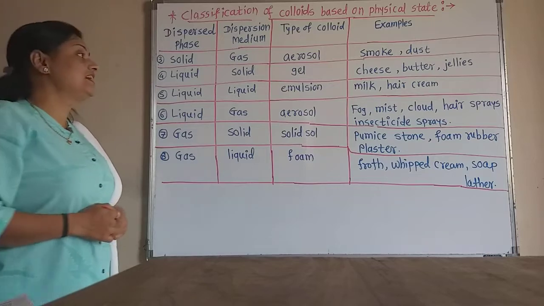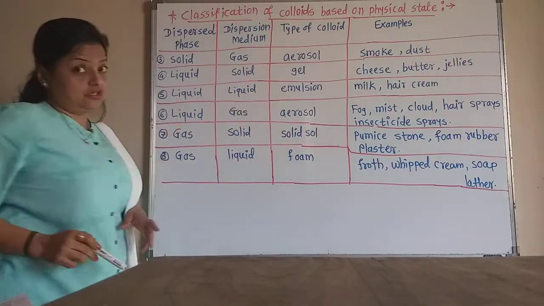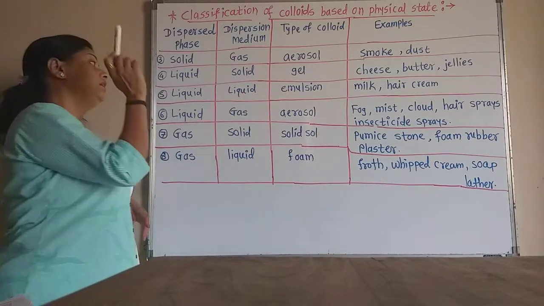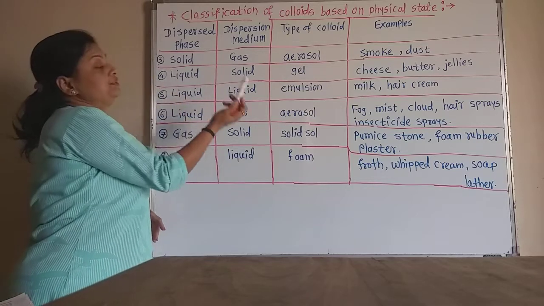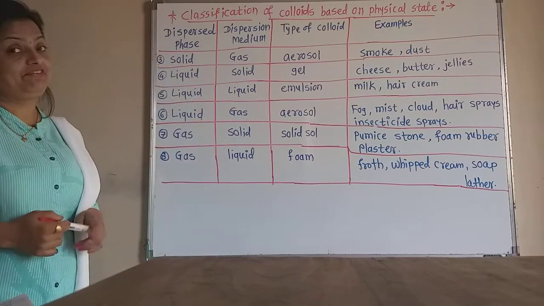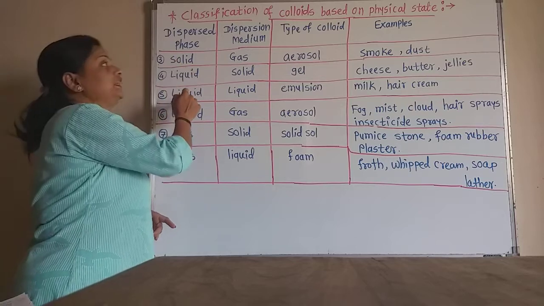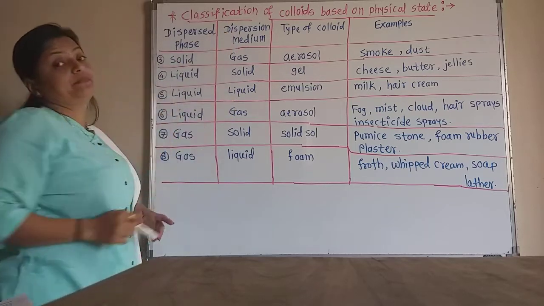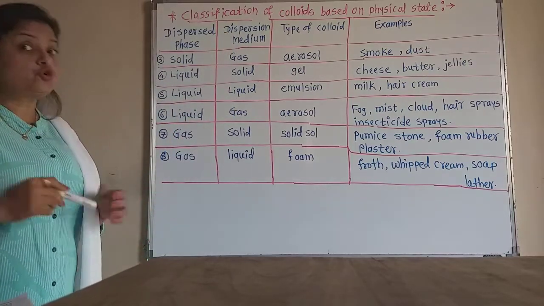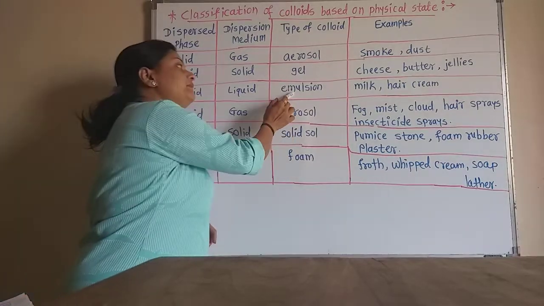Now the next type is the emulsion. In an emulsion, liquid is dispersed into liquid, both are in the liquid state. That means the dispersed phase is also liquid and the dispersion medium is also liquid. Such colloids are called emulsions.